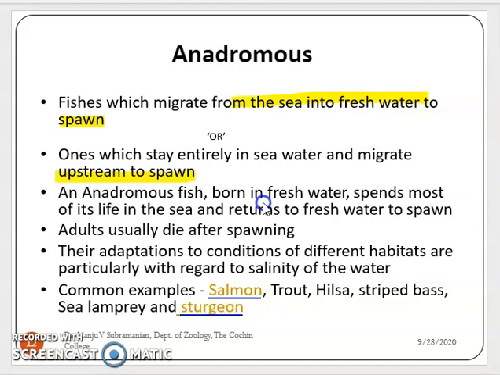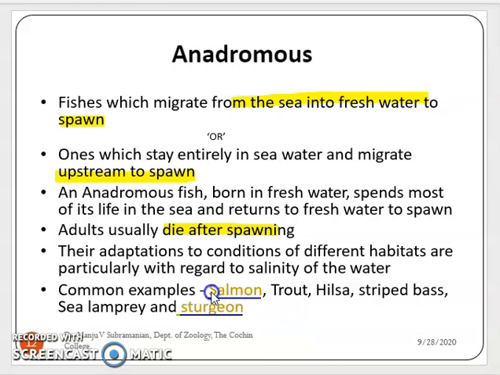An anadromous fish born in freshwater spends most of its life in the sea and returns to the freshwater to spawn. So the young ones that hatch will be in the freshwater, and after a while they migrate from the freshwater to their original habitat, that is the seawater. Adults usually die off after spawning. The adaptations to the conditions of different habitats are particularly with regard to the salinity of the water. They have special adaptations to cope with the salinity of the water.